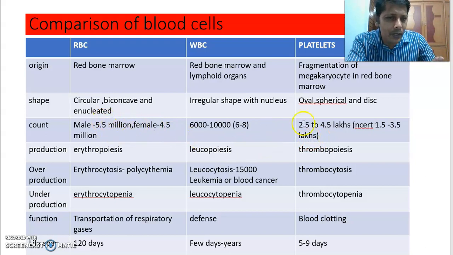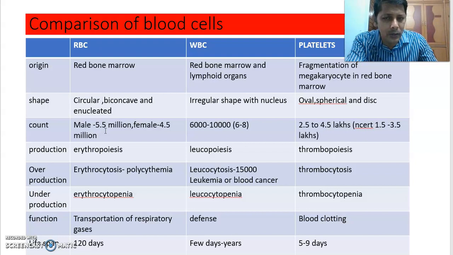These are in millions, lakhs, and thousands, so you can arrange them in ascending or descending order. In ascending order, WBC come first, then platelets, then RBC.